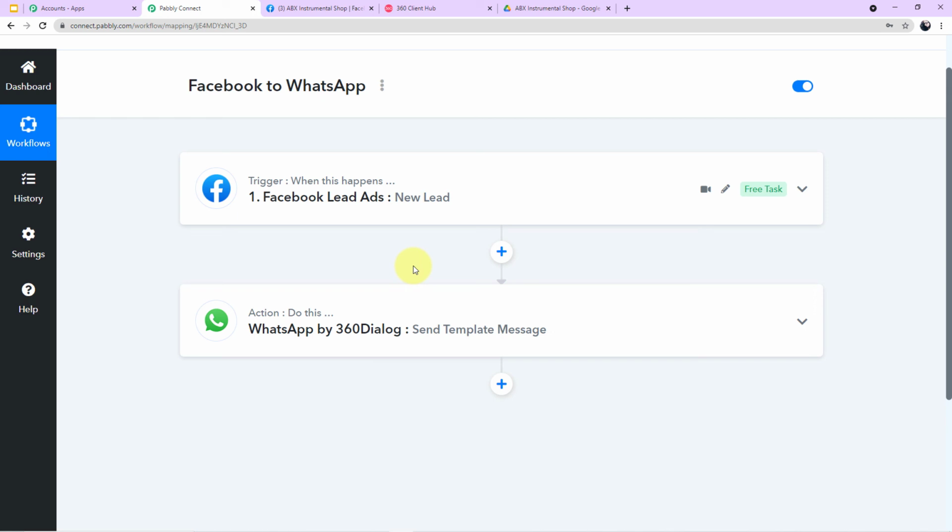Okay. So guys, you can see how the workflow has been made, and this is a simple workflow of 2 steps. Now, one more time, I'll add the link of the same workflow in my description box. So you can visit the link and you can clone the same workflow directly into your free Pabbly Connect account. Okay, thank you.